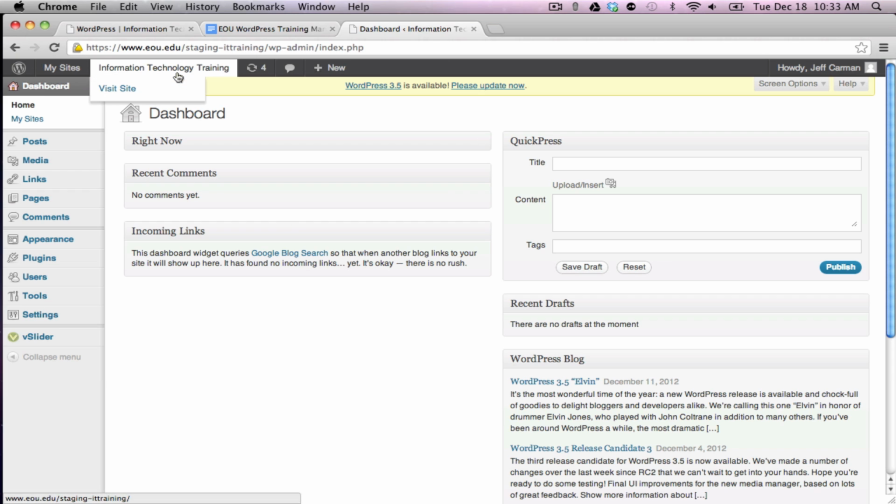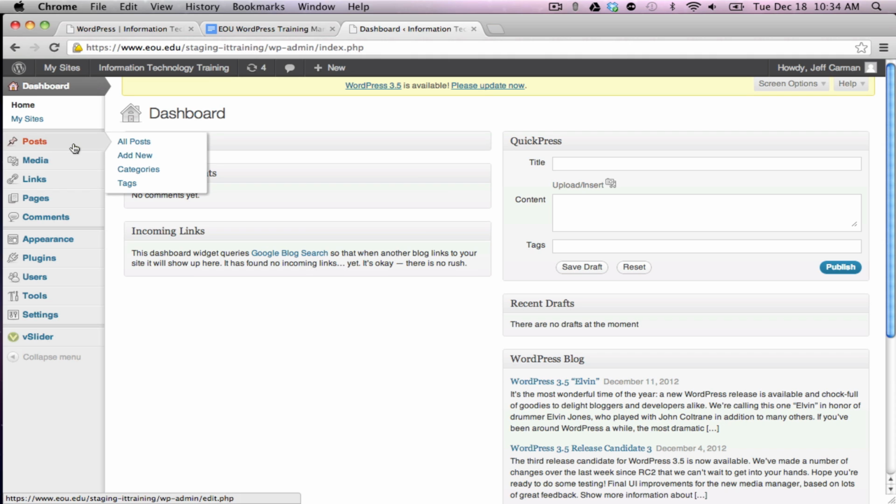Right now we are in the information technology training WordPress site. Basically, the tool inside of WordPress to use is called posts, but you can use it for multiple things. You can use it for a blog, you can use it for news posts or whatever. They're just like pages, if you want to see what the difference is. To get started with a news post or a blog, we're going to make a pretend blog. You can start by adding a new post, which I'm going to do here.